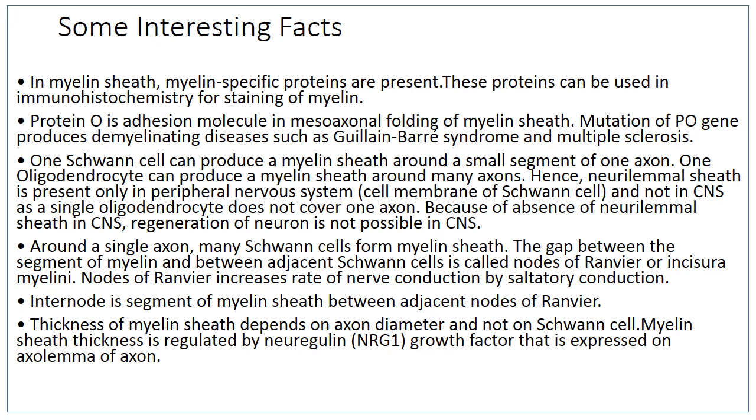Around a single axon, many Schwann cells form myelin sheath, and the gap between segments of myelin of adjacent Schwann cells is known as the nodes of Ranvier, and they increase nerve conduction. The internode is the segment of myelin sheath between adjacent nodes of Ranvier. We should also know that the thickness of the myelin sheath does not depend on the Schwann cell. It depends on the axonal diameter. The myelin sheath thickness is regulated by the growth factor known as neuregulin. The neuregulin growth factor is expressed on the axolemma of the axon.